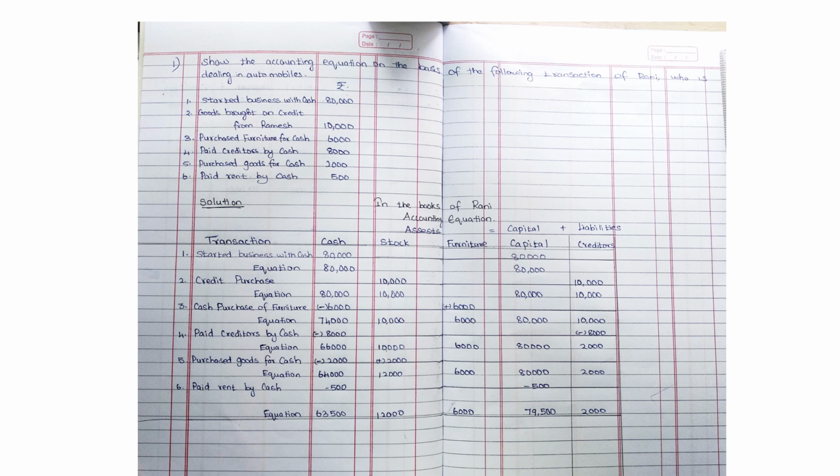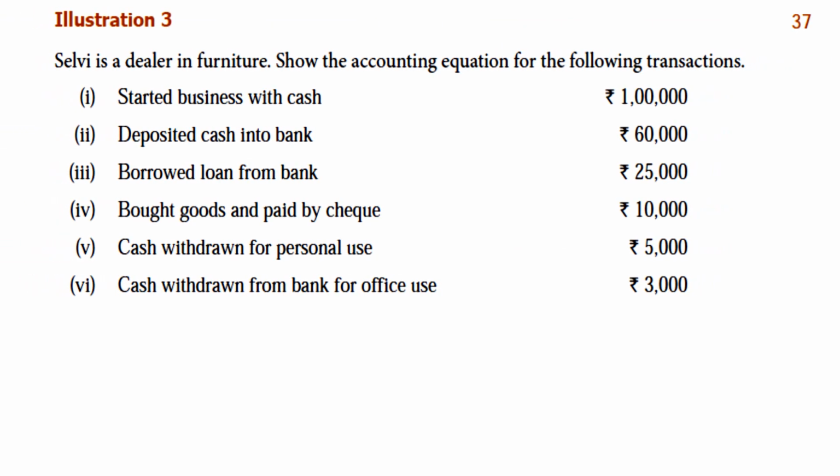Now after writing this, write illustration 2, page number 37, second question. Page number 37, illustration 3. This question, write it in your note now. Selvi is a dealer in furniture. Show the accounting equation for the following transaction.